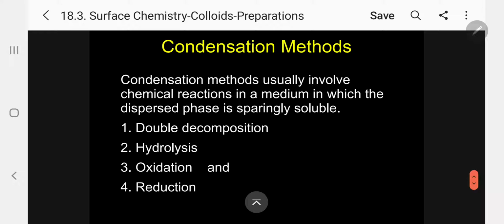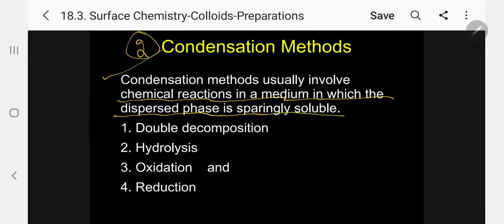Now let me come to the second method. The first is the dispersion method of preparation. The second method is called the condensation method, by which we can prepare colloids. Condensation methods usually involve chemical reactions in a medium in which the dispersed phase is sparingly soluble.